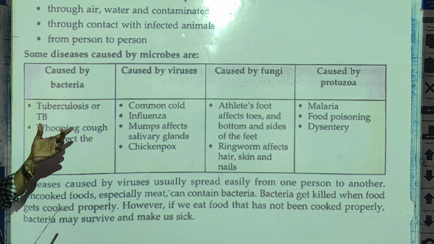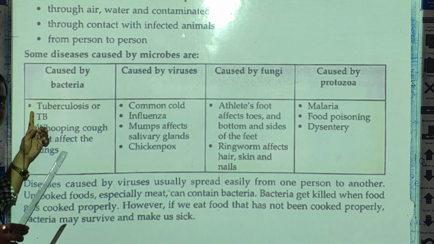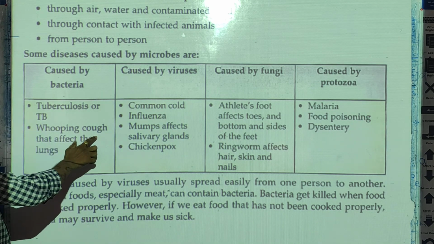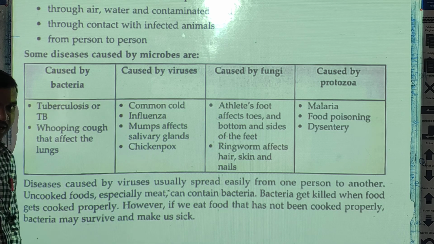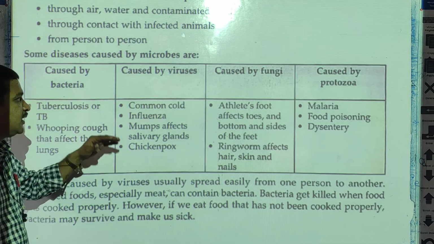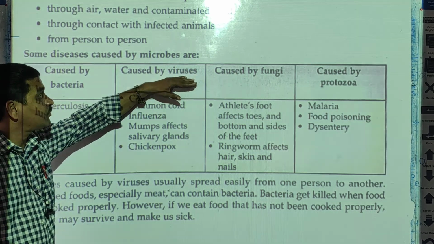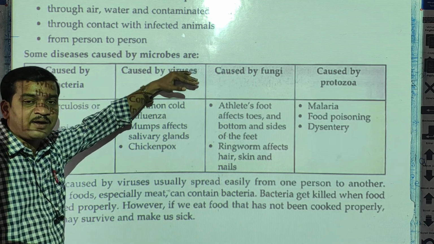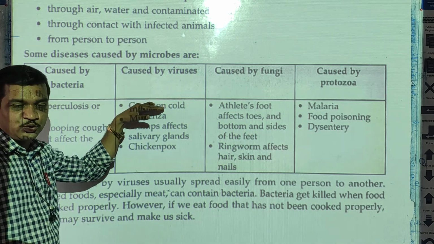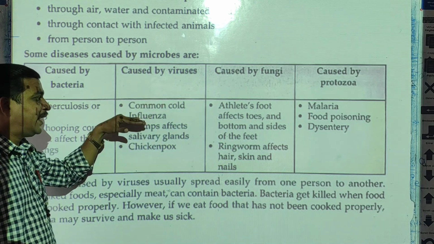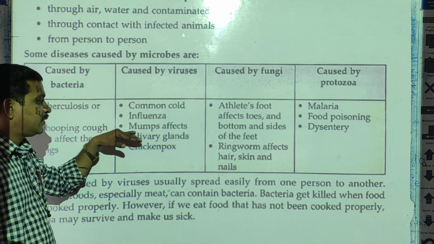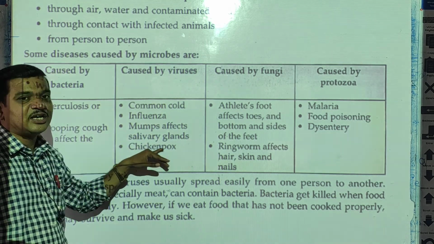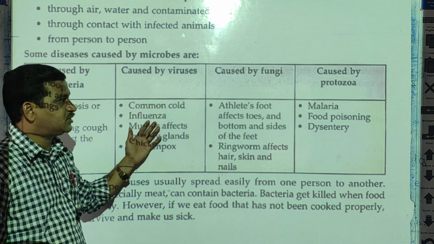Bacteria cause tuberculosis, in short TB. Second, whooping cough, which affects the lungs. Then diseases caused by viruses: common cold, influenza, mumps, which affects the salivary glands, and chicken pox. These are diseases caused by virus.